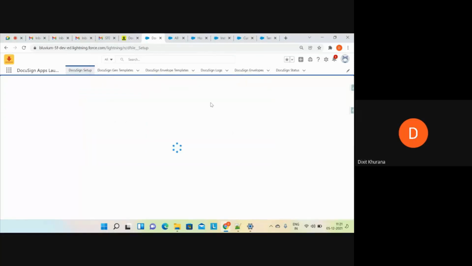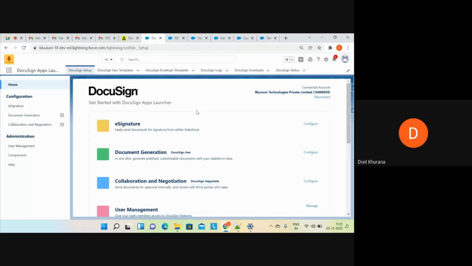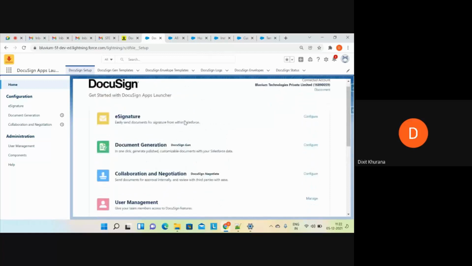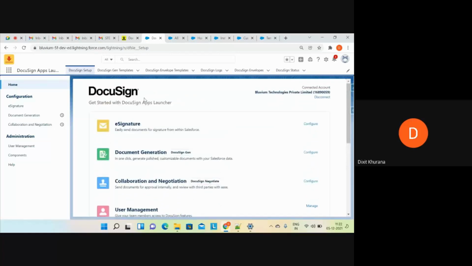Successfully connected and authorized to DocuSign. It will take a bit of time, and it will show you this. So yeah, now you can see this is the DocuSign setup inside Salesforce.